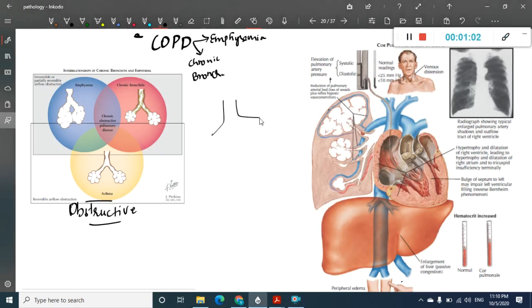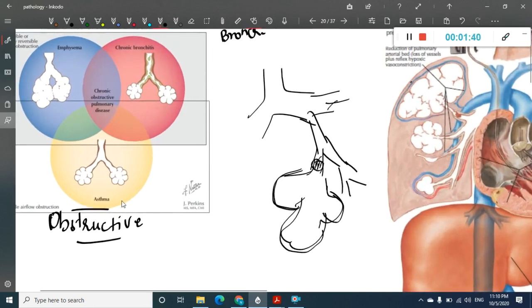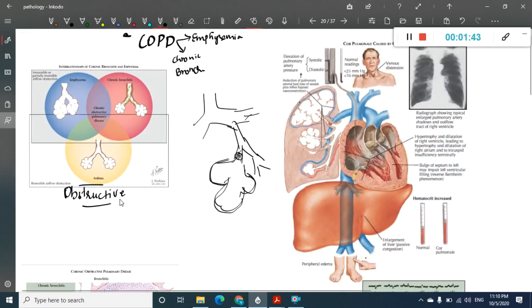See, this is the trachea. We have the airways, right? Bronchi and then bronchioles, like that we have many. Due to some reason, whatever the reason is, there is obstruction of this airway, and because of the obstruction of this airway, distally the air which is filled in the alveoli cannot escape, and as a result there is increased air which is left in this alveoli. So this obstruction is there. As a result, it is called obstructive lung diseases, and these include three: emphysema, chronic bronchitis and asthma.